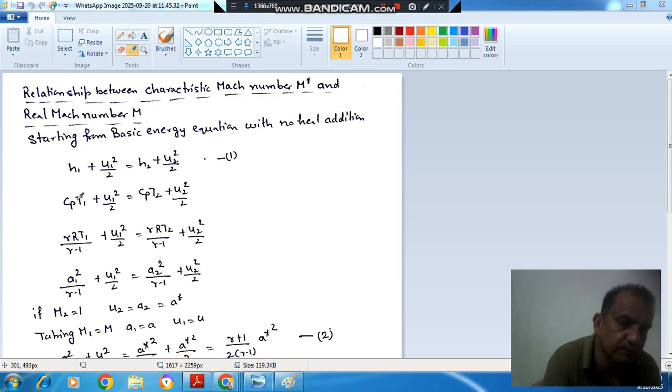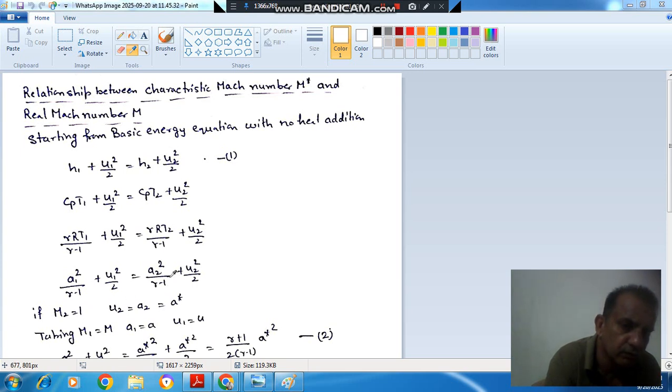So H1 is Cp T1, and H2 is Cp T2. Now putting Cp as gamma R by gamma minus 1, that's the formula, it will be gamma R T1 divided by gamma minus 1 plus U1 square by 2 equal to gamma R T2 divided by gamma minus 1 plus U2 square by 2. Gamma R T1 is A1 square, the sonic velocity square at location 1, and similarly gamma R T2 will be A2 square.